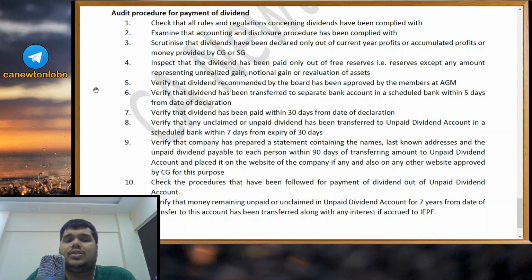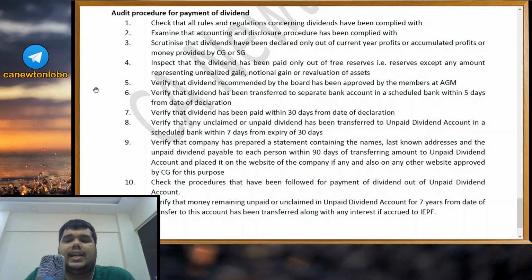Now this answer, again, if you see all the procedures, all the dividend procedures that are prescribed by the Companies Act, you have to just verify whether all of these procedures have been followed. So let us just see the answer quickly. Check that all rules and regulations concerning dividends have been complied with. Examine that accounting and disclosures procedure has been complied with.